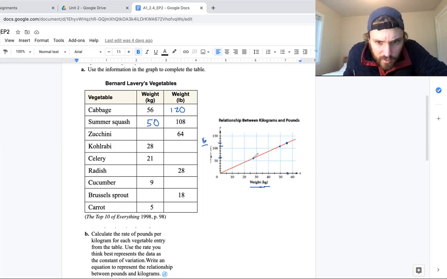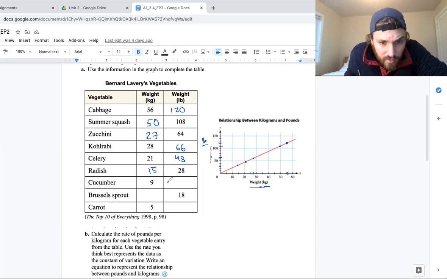64 pounds rather, and how many kilograms? It looks like that's about 25, 26, maybe 27, let's say 27. Now this is 28, let's just say that this is 66, a little bit more. 21 kilograms, that's here. Looks like it's about maybe 48 or so. Now 28 pounds over here, 10, 20, 30, that's here. It's pretty hard to see, pretty small, but it looks like maybe around 15 kilograms.